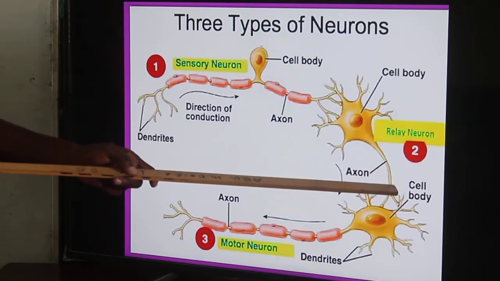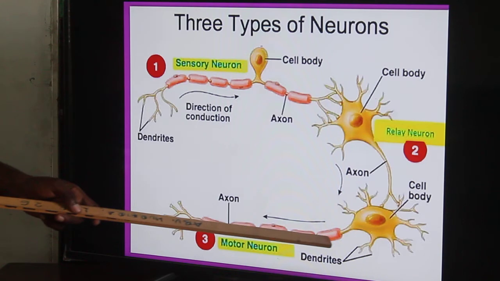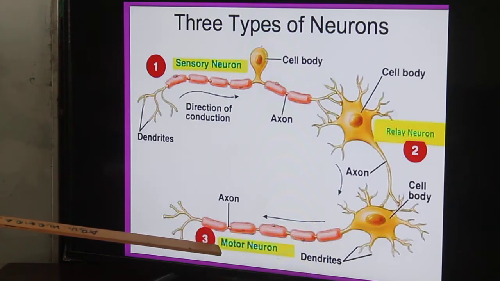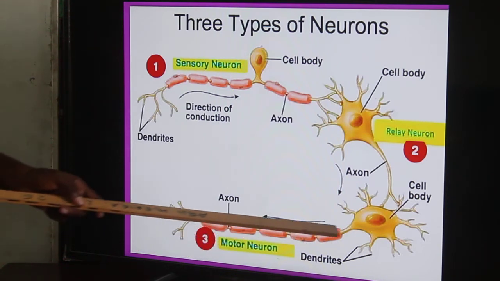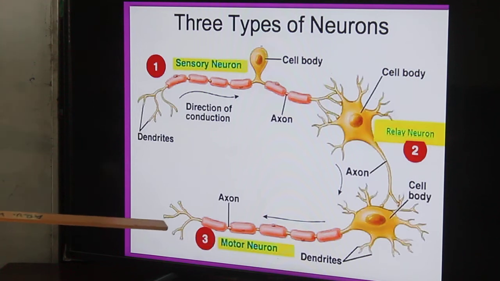It further interconnects with the third neuron, the motor neuron, which is connected to the effector organs, like the muscles and the glands, that affect the response being coordinated by the body.